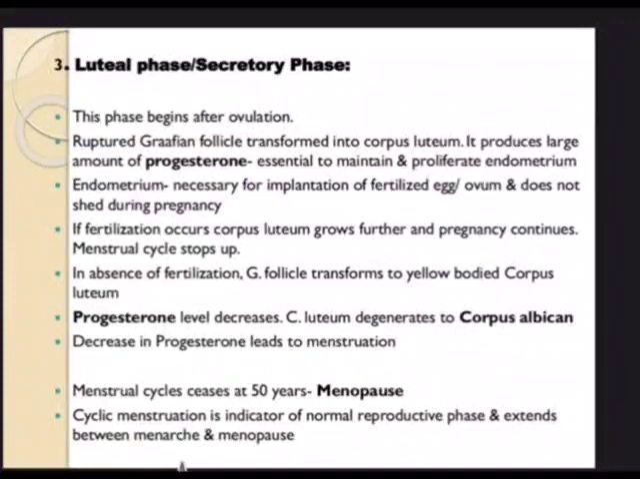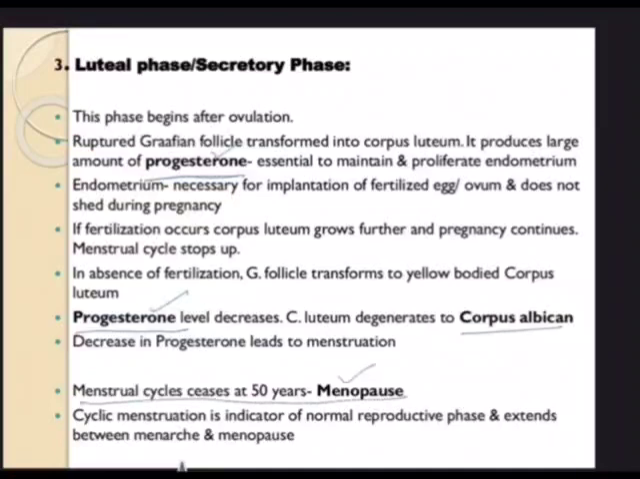And in the luteal phase, of course, in between, on the 14th day, don't forget, ovulation takes place. So this phase happens after ovulation, because on the 14th day ovulation takes place, and this starts from the 15th to the 28th day. And in many of the exams, they will be asking you this question: what is the function of the corpus luteum? It is helping in the release of a hormone called progesterone. There is a surge. So this phase begins after ovulation. The ruptured Graafian follicle is transformed into the corpus luteum. It produces, look at that, large amounts of progesterone. Keep remembering this.